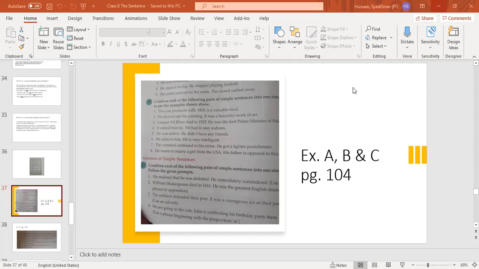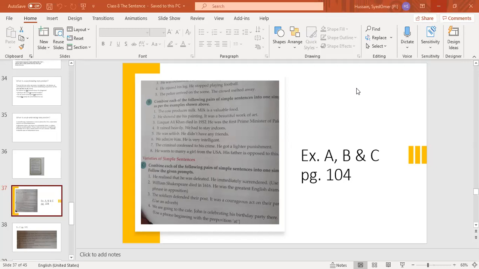Very good. Correct answer. The soldiers defended their post courageously. So you have changed because they have said use an adverb. So we have changed the adjective. Adjective is courageous. So we have changed courageous into courageously. The soldiers defended their post courageously. Good. Next.